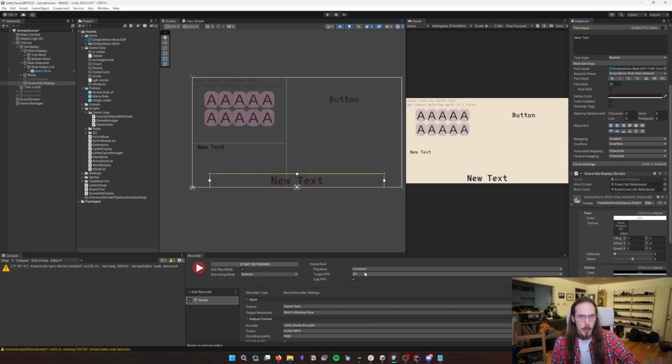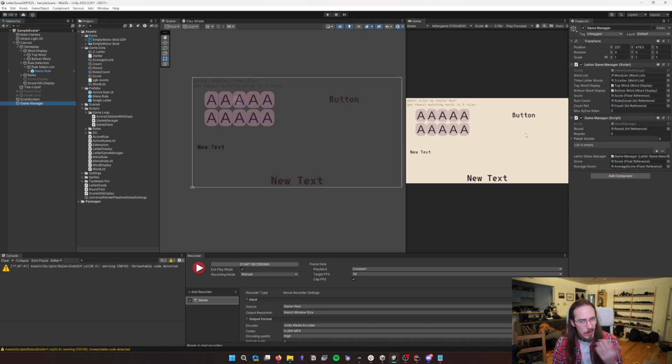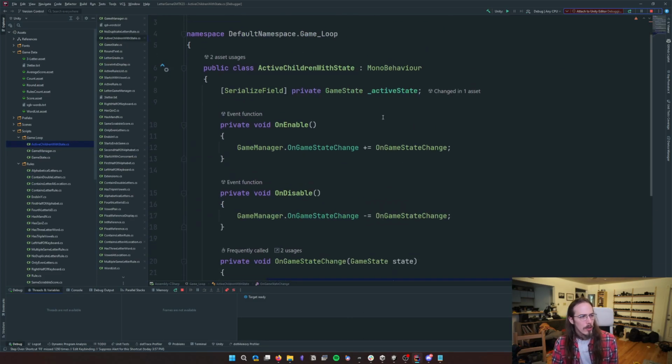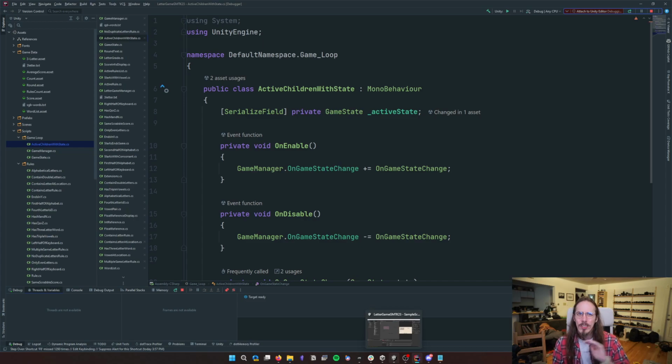And then we just display that in a Text Mesh Pro component, and that's it. That's the whole thing. I just update those things, and it works. And the buttons just call functions, and it just works. And I have an event system to listen to game state changes, and they turn on and off the children, and I just drop that on an object, and it just works.